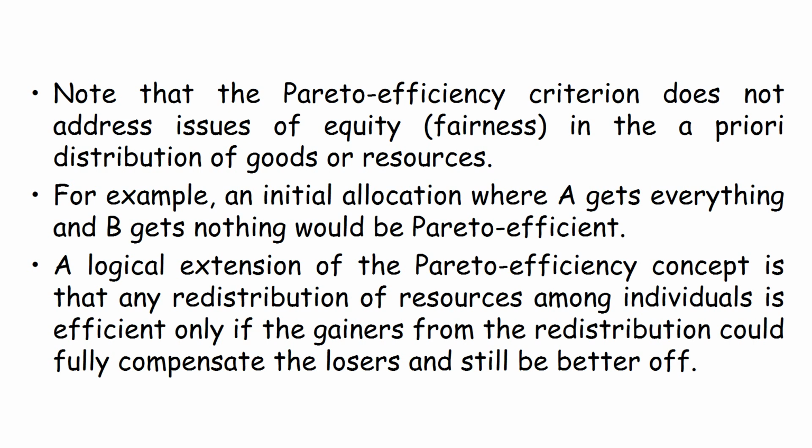So if we increase any amount of consumption for B, we actually have to reduce some amount of consumption of A, so that will violate the condition of Pareto optimality. So the initial allocation where A gets everything and B gets nothing will be considered as Pareto efficient. But this is not good from the point of view of equity, because equity is not assured in this situation.